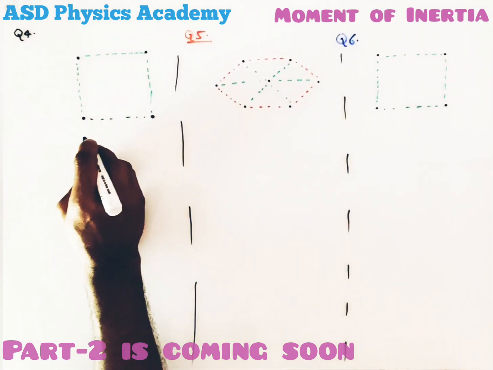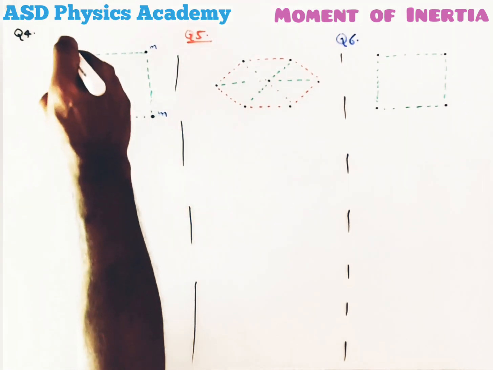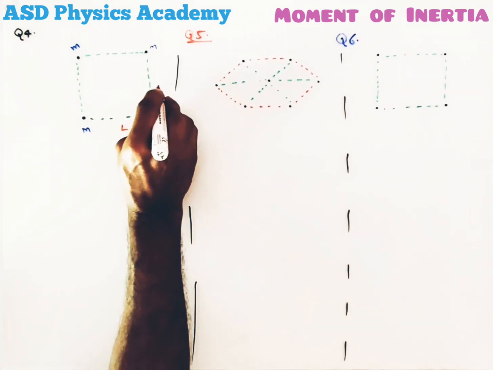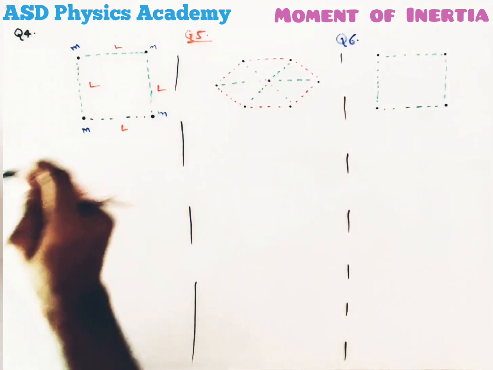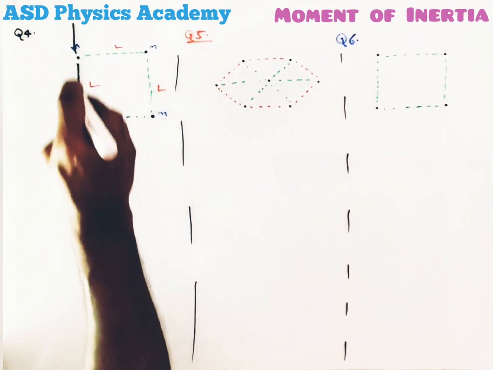Now in question number 4, I have taken 4 point masses at the vertices of a square of side length L. Each side length is L. We are going to calculate the moment of inertia of this system about this axis.